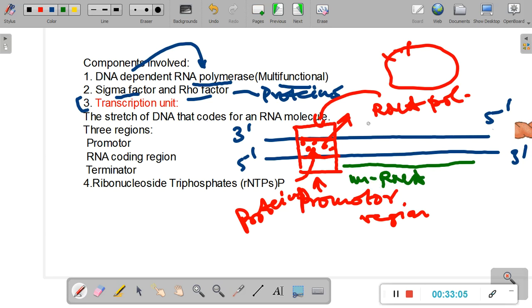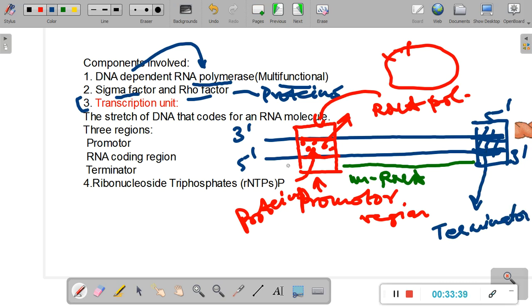Now what else is present? What are the other components? If the process of transcription starts, it must also stop somewhere. The RNA polymerase cannot simply run over it and keep making RNA forever. It has to stop somewhere. So the place where it actually terminates, let us say here, this particular sequence of DNA has a specific sequence of bases, and this particular region is called the terminator region, or simply terminator.